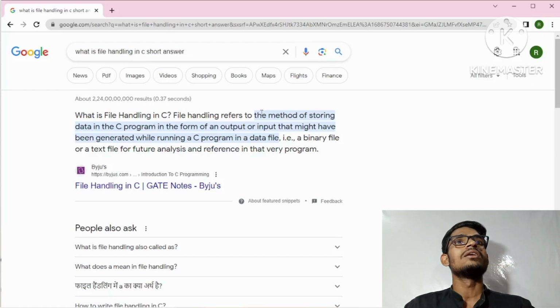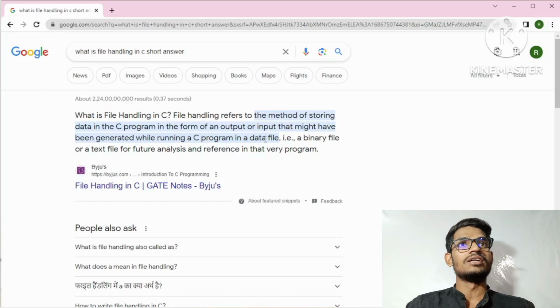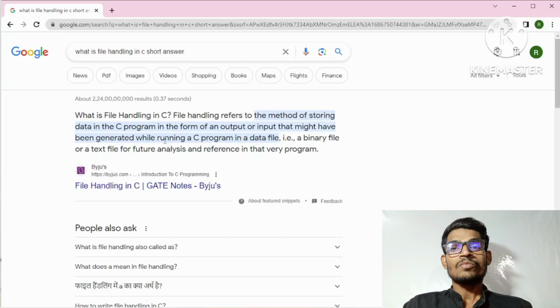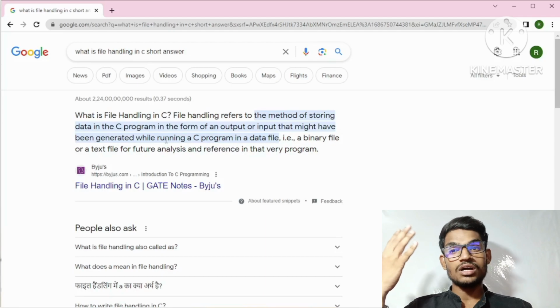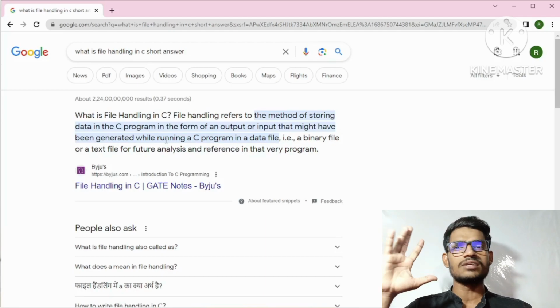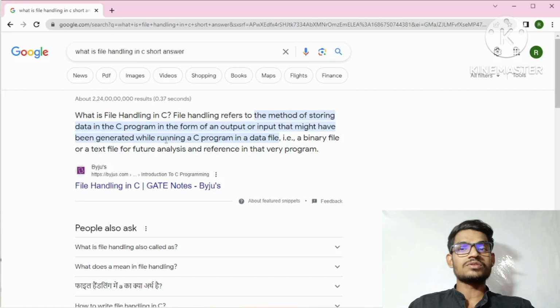Here we can see that it is the method of storing the data in the C program, in the form of output or input that might have been generated while running a C program, in a data file. So what is the meaning of these lines? This is saying that the file will be created at the time of the C program running. When we run our source code, at runtime our file will be generated, our file will be created. We will also store something there.